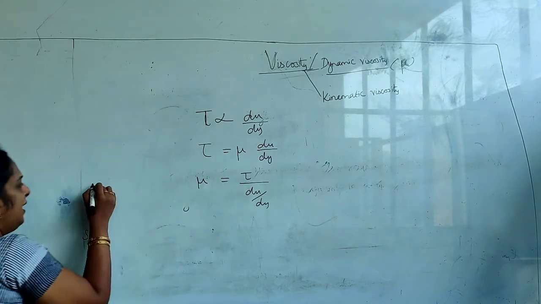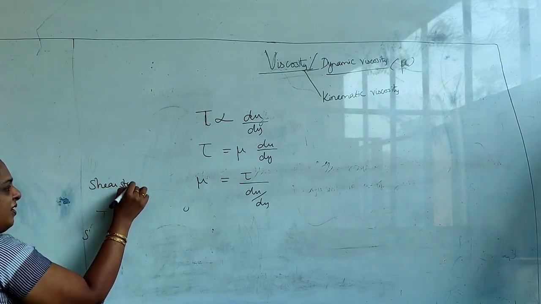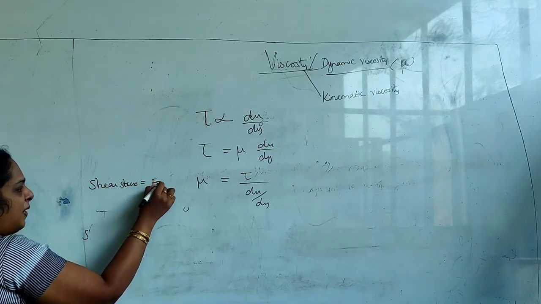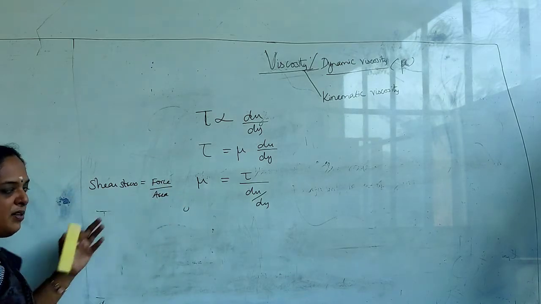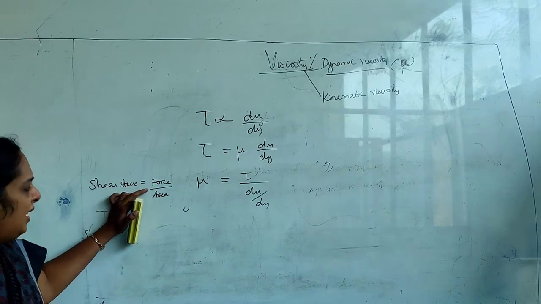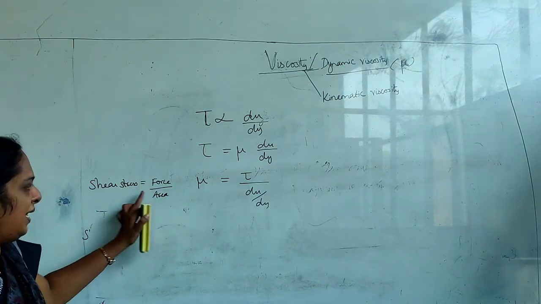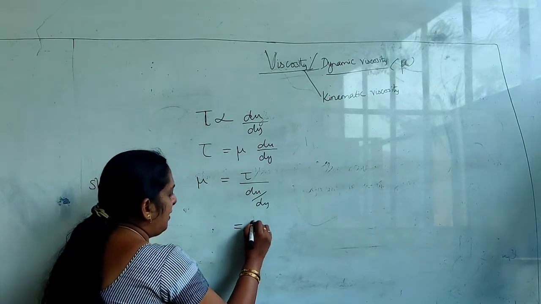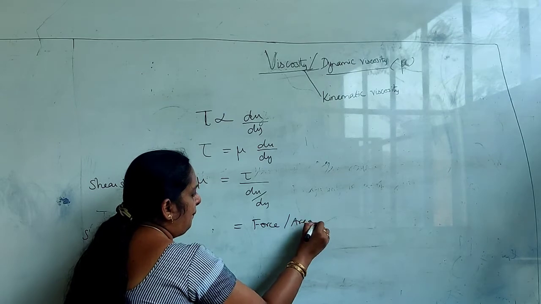As I already said, tau is your shear stress. Any stress definition is force by area. Shear stress is the same thing, but with shear force. We are not worrying about that; we have to see how the unit derives. So it's force divided by area.